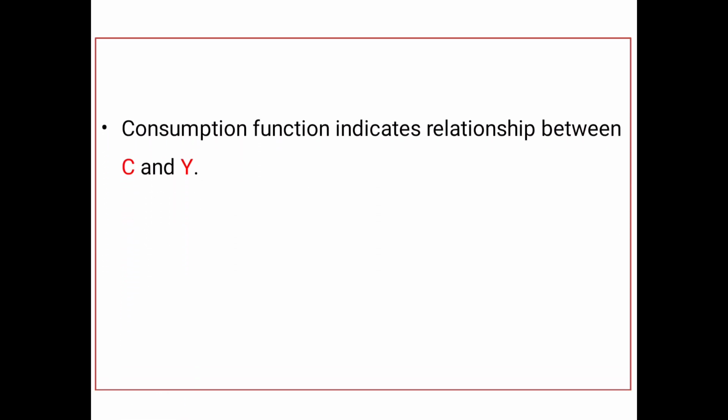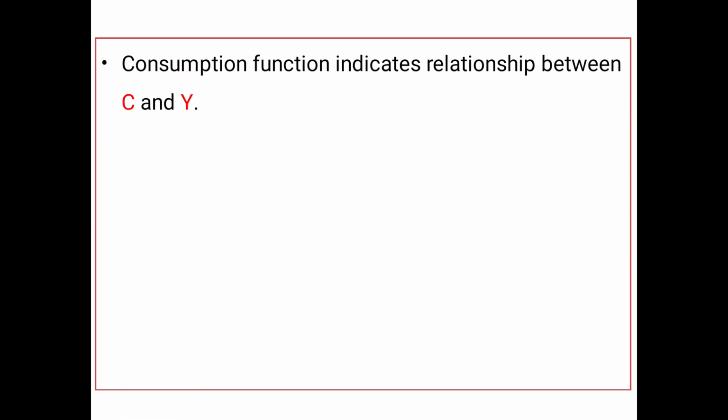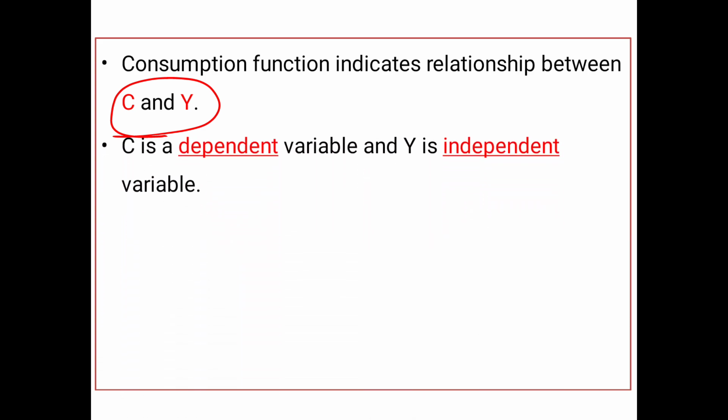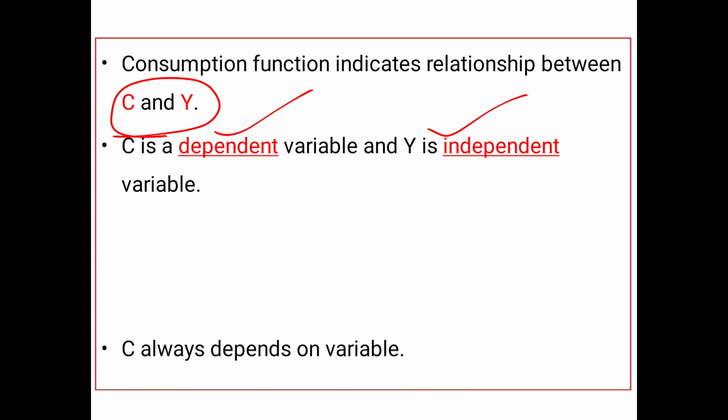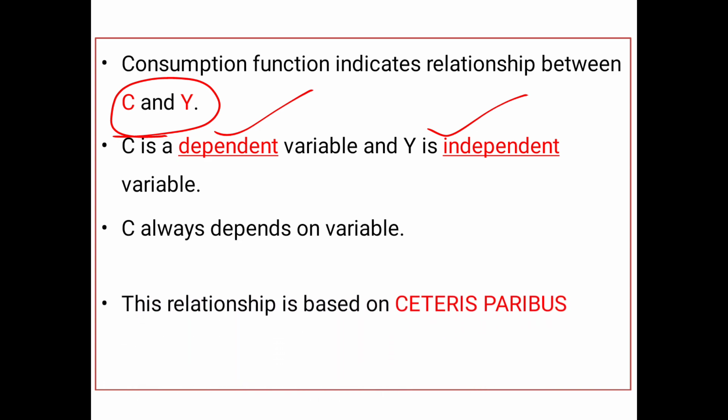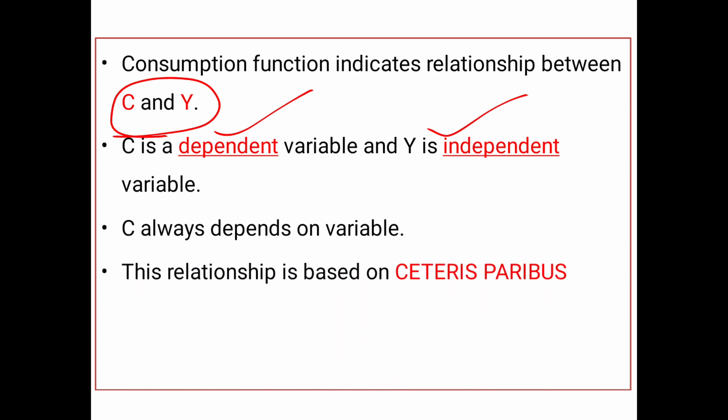Now, consumption function indicates the relationship between C and Y. What is C? What is Y? C is consumption, Y is income. Always C depends upon Y. It is always understood that according to your income only, your consumption pattern prevails. C always depends on variables. So this relationship is based on ceteris paribus.